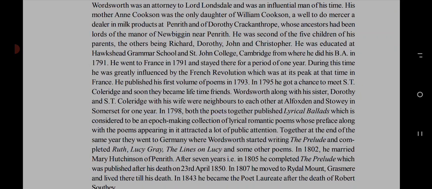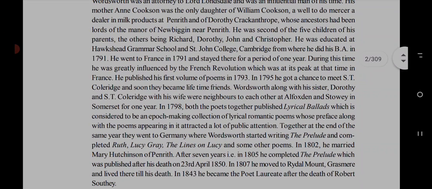During this time he was greatly influenced by the French Revolution, which was at its peak at that time. It means that when he was staying in France, the French Revolution had broken out, and it was at its highest peak, a crucial time of the war.